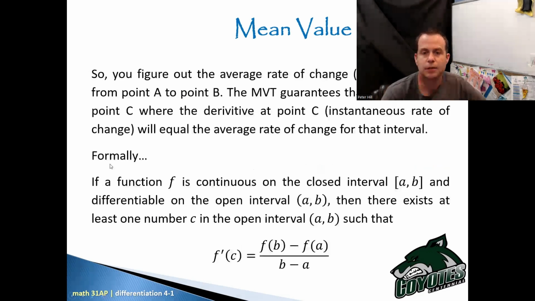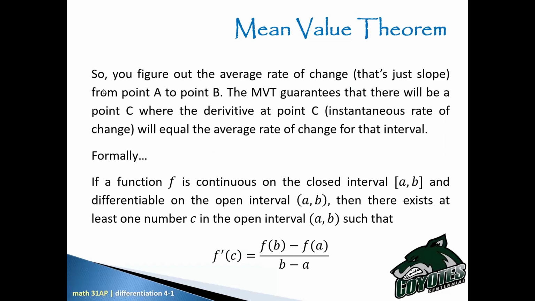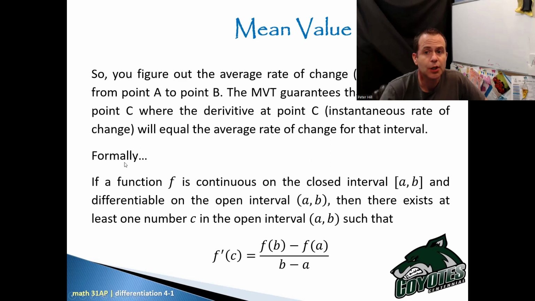So you figure out the average rate of change, that's just slope, from point A to point B. The MVT guarantees that there will be a point C where the derivative at point C, also known as the instantaneous rate of change, will equal the average rate of change for that interval. Okay, so formally, here's the formal definition.